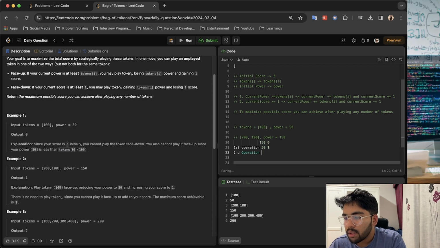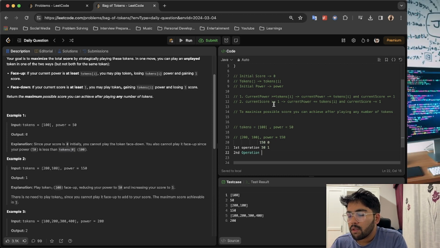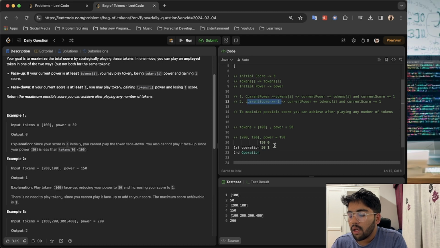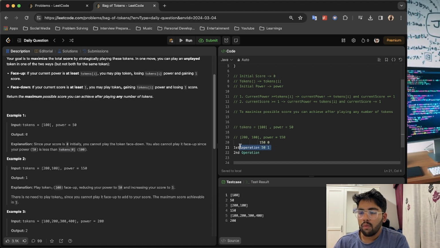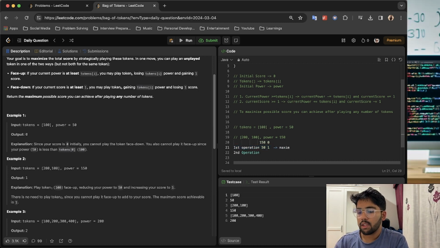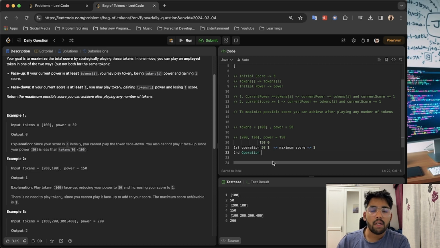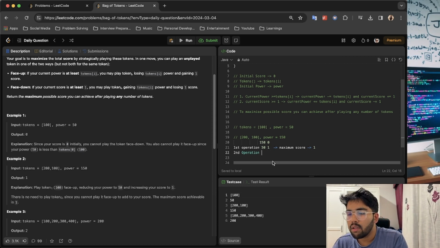So right now the power is 50. If I see current score is greater than or equals to 1, and one thing to make sure, after playing any number of tokens, suppose we want to end, we don't want to play another token. So till now the maximum score that we achieved, I guess, is 1. Now we keep it stored somewhere. Okay, we have a maximum score that can be achieved. Now let's go on with another operation.